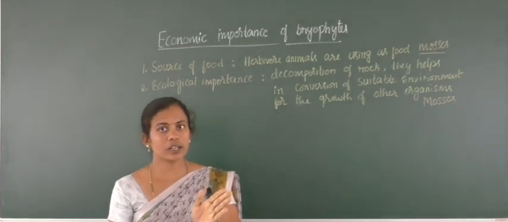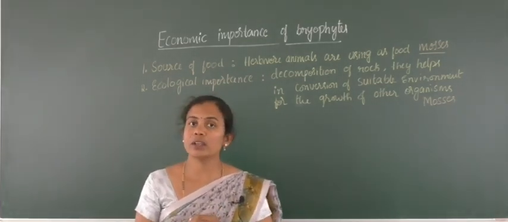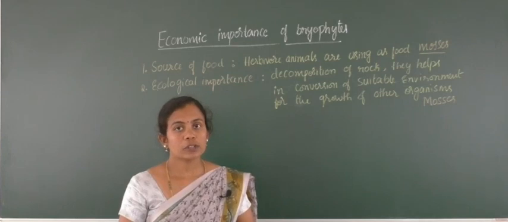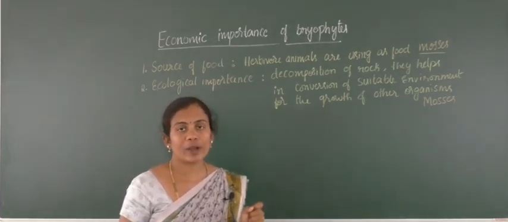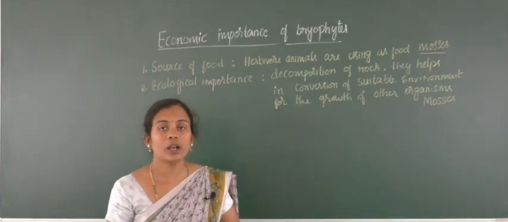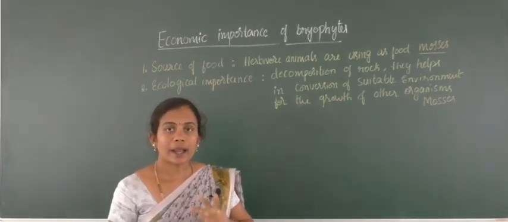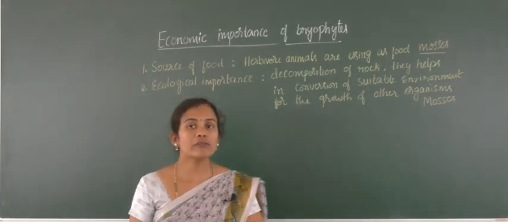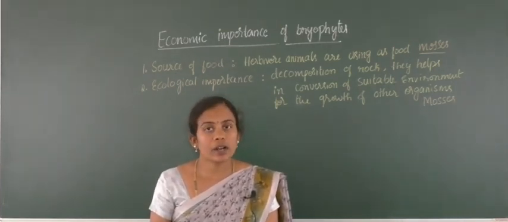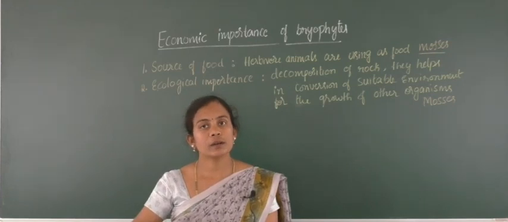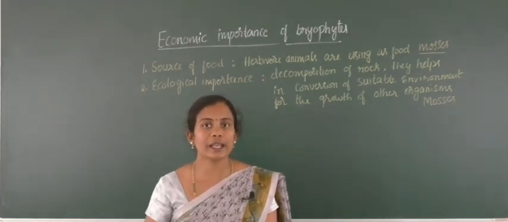Actually rock is converted into soil, we say, and it will take nearly 1000 years for the conversion mechanism. But with the help of these bryophytes, rocks are converted into soil, or otherwise many of the mineral nutrients present in the rocks get converted and become available for the plants which grow in the next generation.